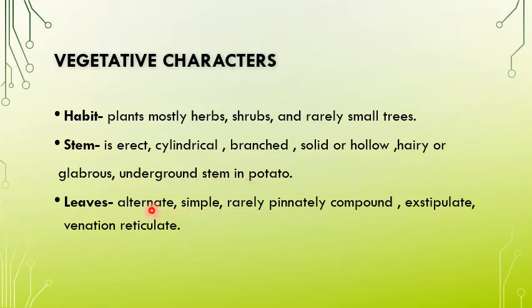Leaves are alternate, simple and pinnately compound. Exstipulate means stipules are absent, and venation is reticulate. So these are the vegetative characters of the family Solanaceae.